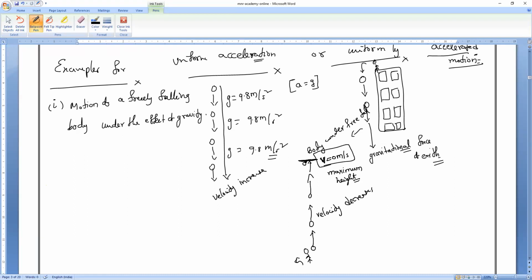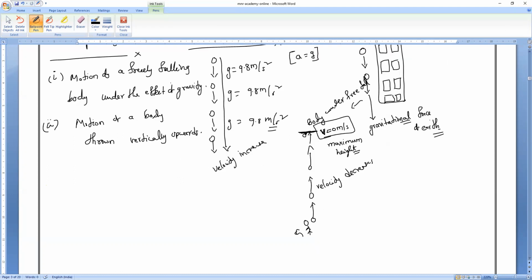So when a body is thrown up, this is also what motion? Uniformly accelerated motion. So take it: motion of a body thrown vertically upwards. Is that clear? Any doubt, anybody can ask. Motion of a body thrown vertically upwards. That is the second example.